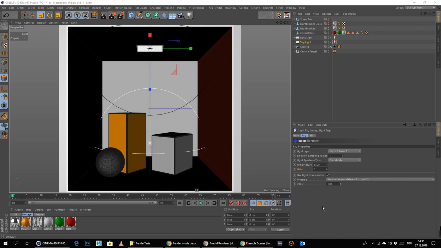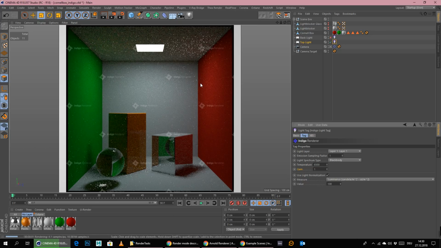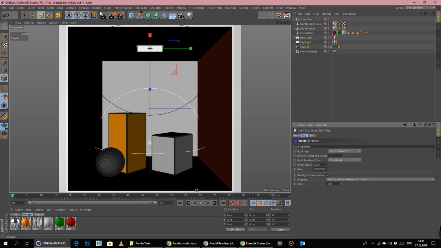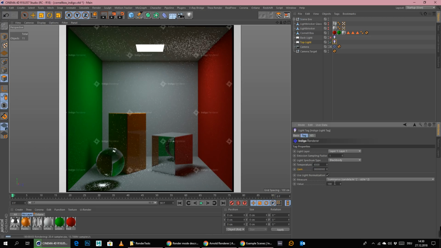Alright, so it seems like it's absolutely not possible to change any light values inside of Indigo render, which really annoys me completely. No matter what I do here in the light tag, if I set it to RGB, black body, uniform, whatsoever, as soon as I try to type in some gain, let's maybe even type in 1 million or even more, it simply doesn't do anything.